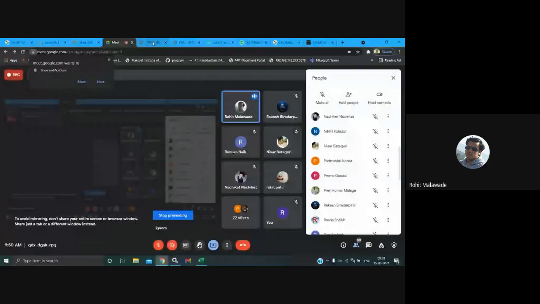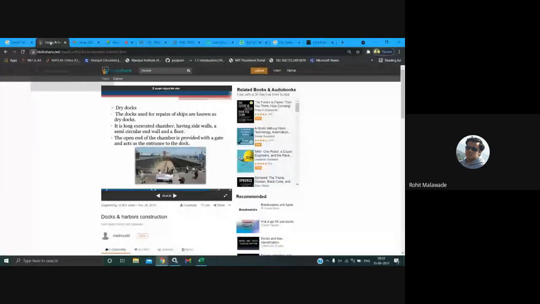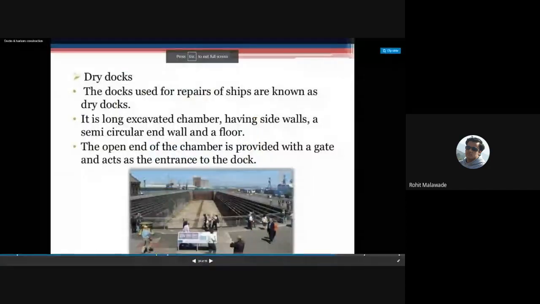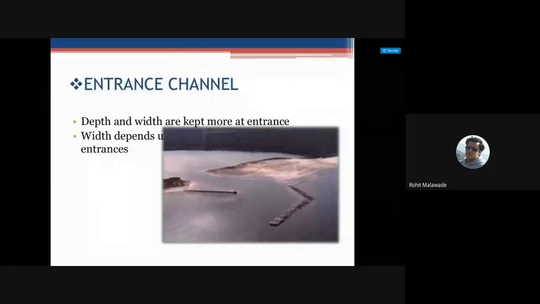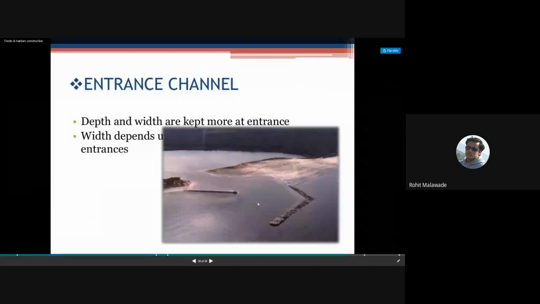Okay, so I hope the wet docks have been understood by you. Then this is what the entrance channel is. In your previous classes, we have already discussed how the entrance should be, right? The entrance should be wide enough so that even the larger ships can enter into the harbor. So this is what your entrance is.